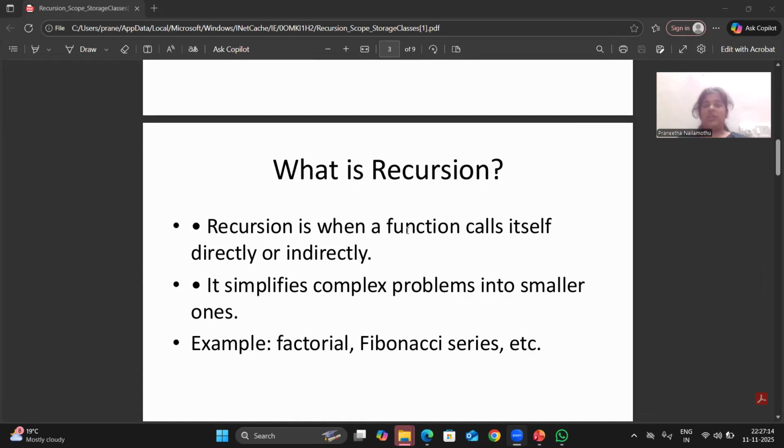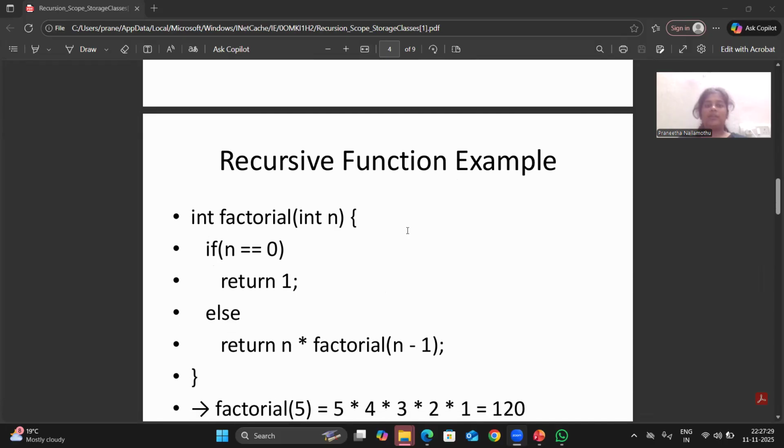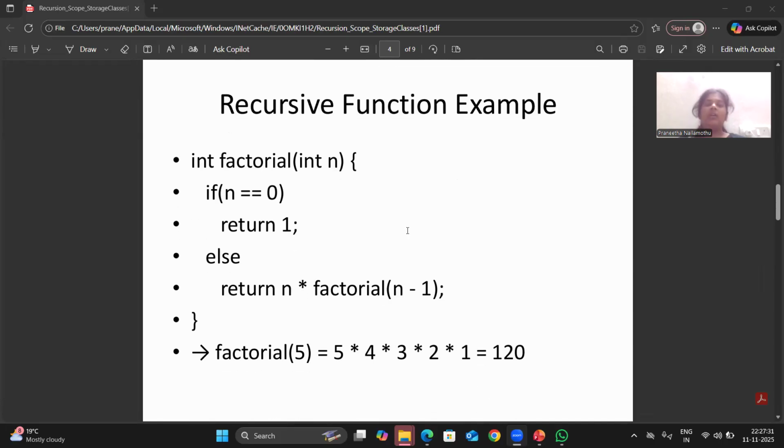What is recursion? Recursion is when a function calls itself directly or indirectly. It breaks complex problems into smaller ones, for example factorial, Fibonacci series, etc. As we come to the recursive function example, we can see it on the given screen.